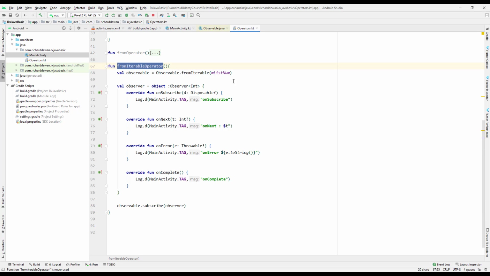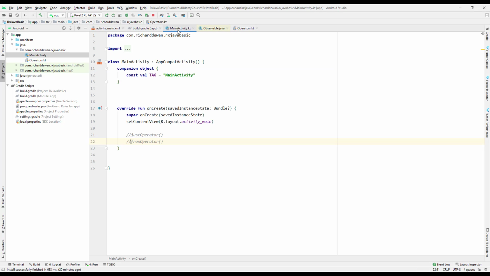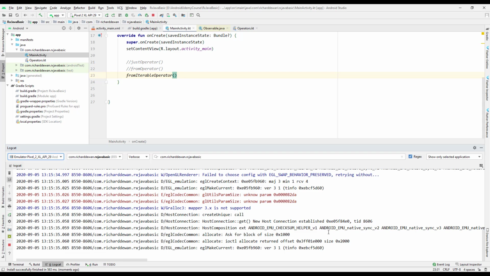So now we have a from iterable operator. Just copy this one and go to the main activity. From here, I will just call that function. Okay, and now let us run our application. Let's wait for the application to come up, and let's go to the logcat.